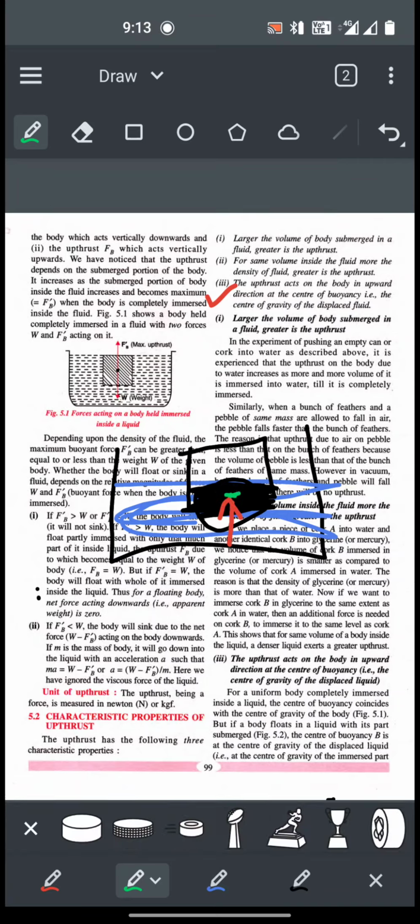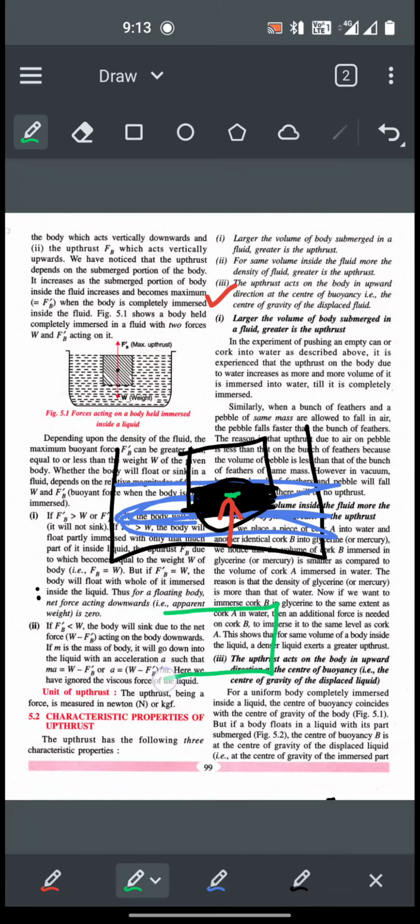So if this part of the body is submerged underwater, and the blue part is the part of the body above water, the black line is the water surface. So center of buoyancy is the center of the submerged part of the body, remember.